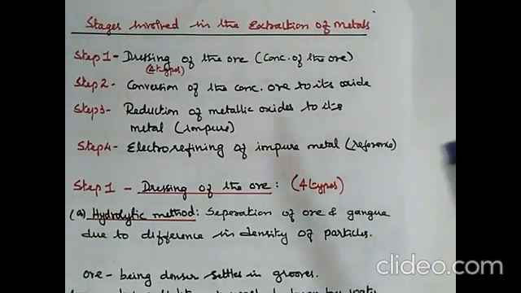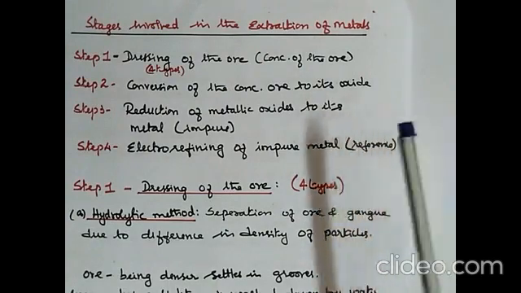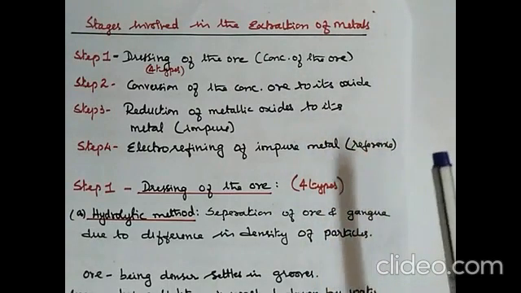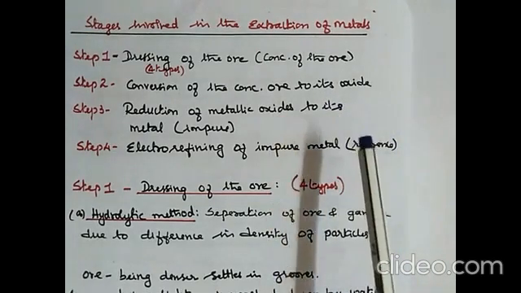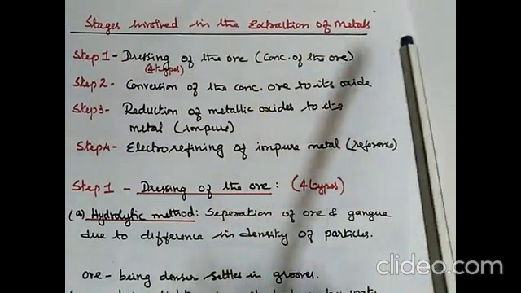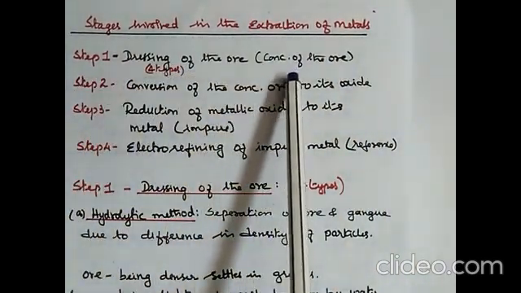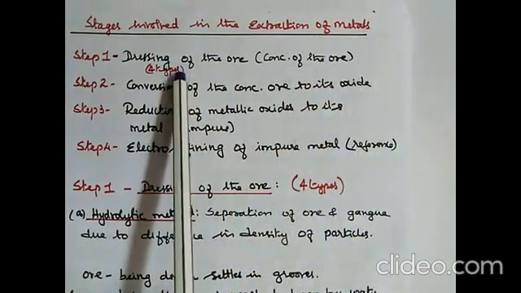Now that you have studied all the terms, we'll see how the metals are extracted. There are various stages involved in the extraction of metals. Let's study step by step. So these are the stages involved in the extraction of metals. Step 1, dressing of the ore, or it's also called concentration of the ore, which involves 4 types.